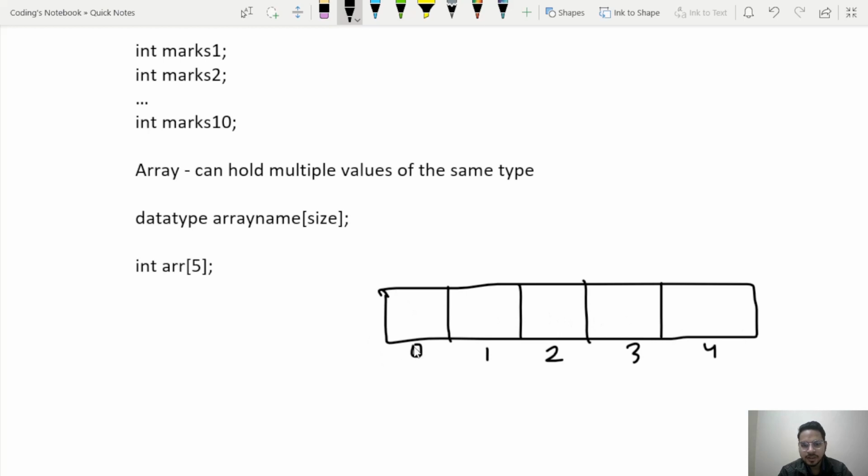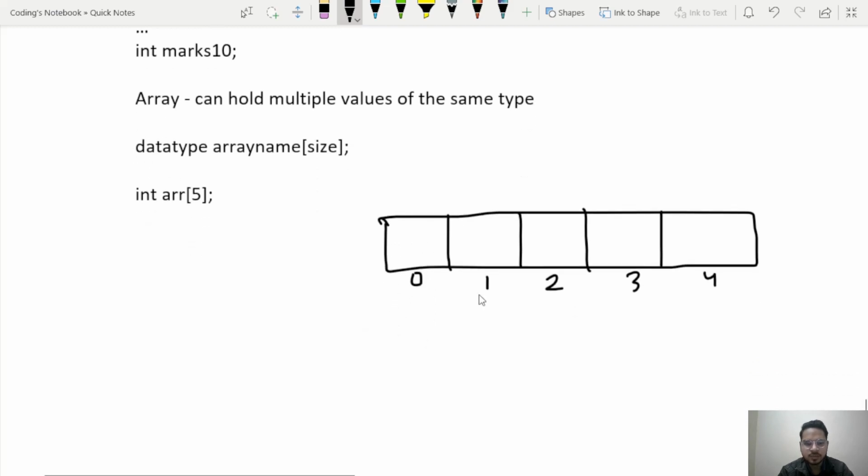Now why does array indexing start from 0 only? I have made a separate video on that. You can watch that, on why array indexing starts from 0, and then you will understand it. It is a complete dedicated video on indexing only. Now when I declare this array, I get a memory chunk like this.